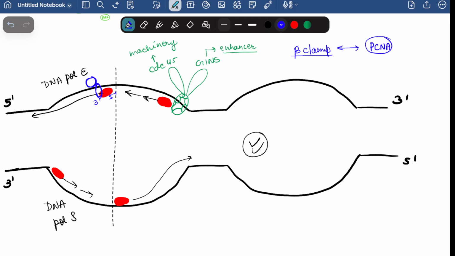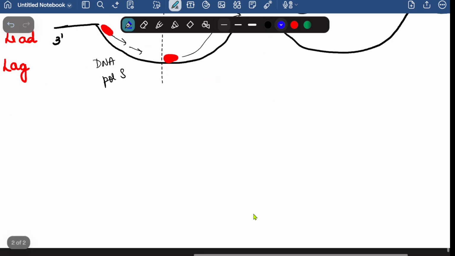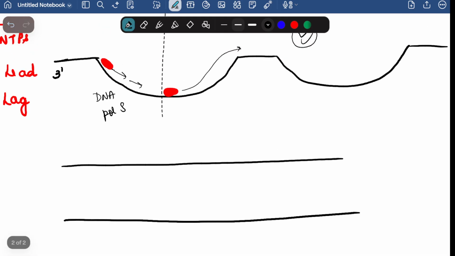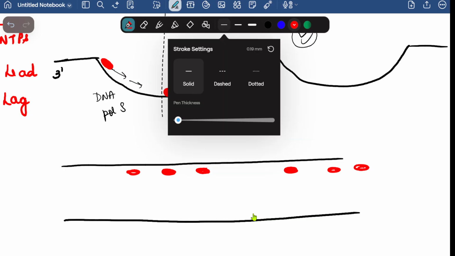Now we will move on further. Let's make it into the linear form so that we can understand it clearly. Now suppose all of this has been made and now the ARS have been united together. After the union, what will happen and how will it look? It will look like there are certain primers here, and then here there will be one primer. Similarly the primers here. So let's not confuse this, I'll tell you.